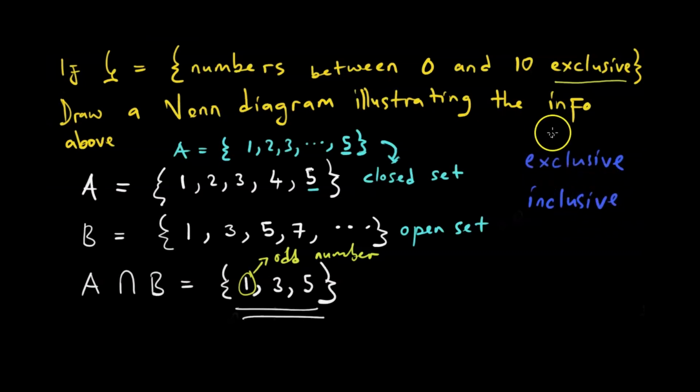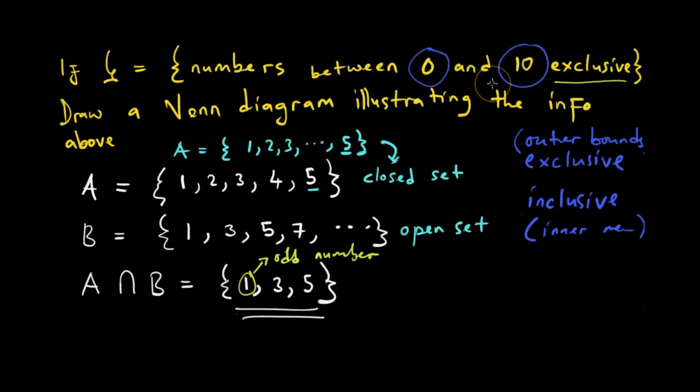For exclusive, we are saying we are going to include the outer bounds. But for inclusive, we are talking about the inner members. So when it says outer bounds, we are saying numbers between 0 and 10, but we are including 0 and 10. That is what exclusive means. You understand? But if it had been inclusive, we would not have counted 0, we would not have counted 10.